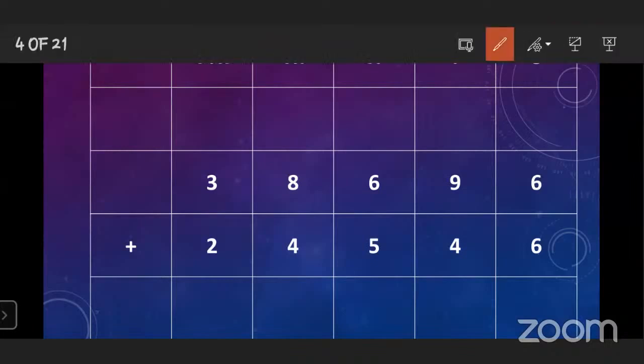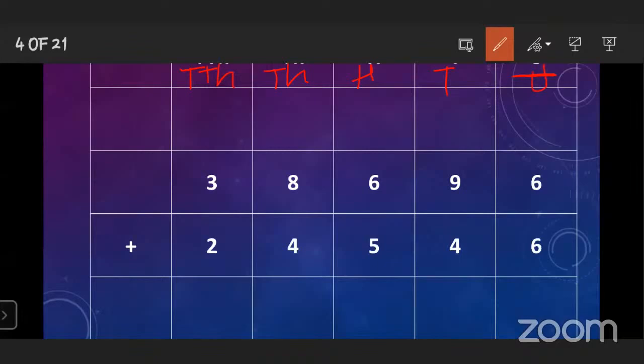Now, while solving the equation, which place do you have to start from? Units. And where is the unit place? Here: units, tens, hundreds, thousands, and 10,000s.